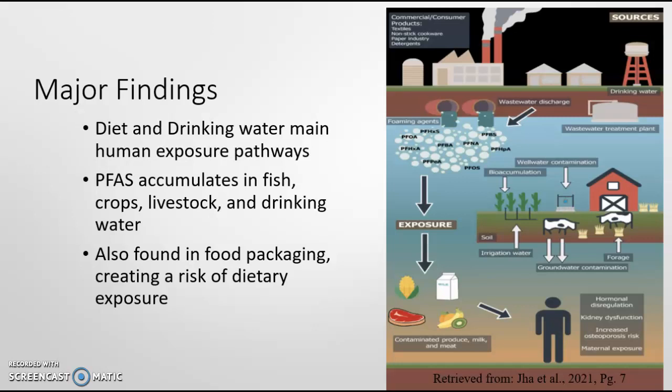Looking at the visual from Yao et al. 2021, page 7, it shows the common ways of humans getting exposed to PFAS, starting with industrial water runoff that contaminates groundwater that is used for crops and livestock, as well as contaminating drinking water, thereby affecting us.